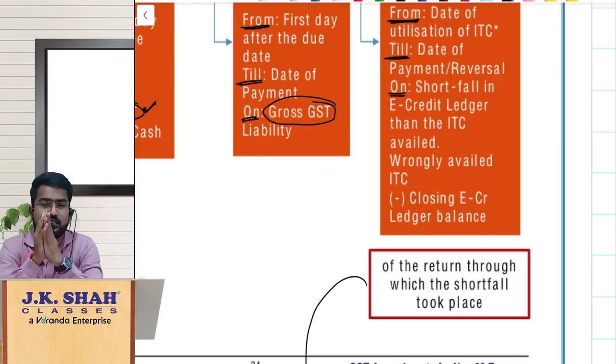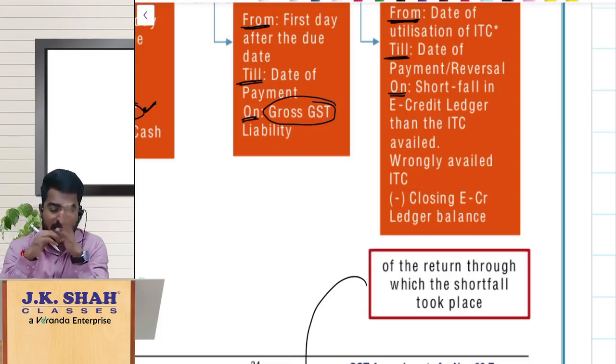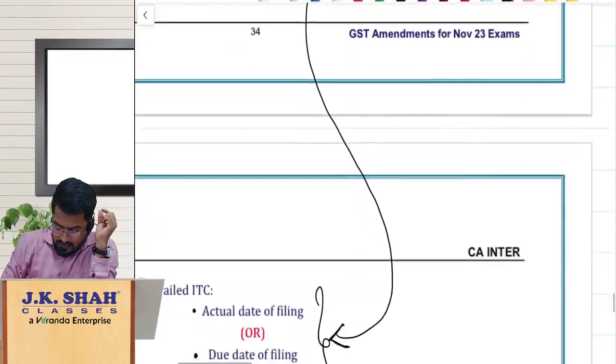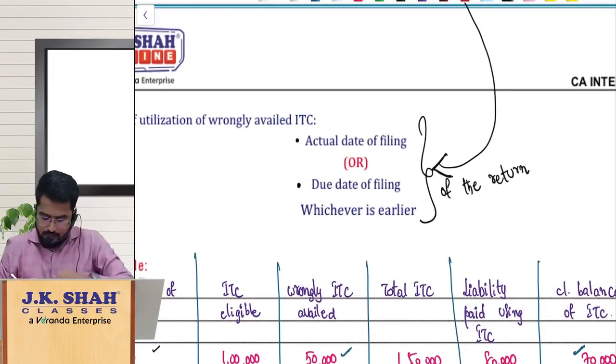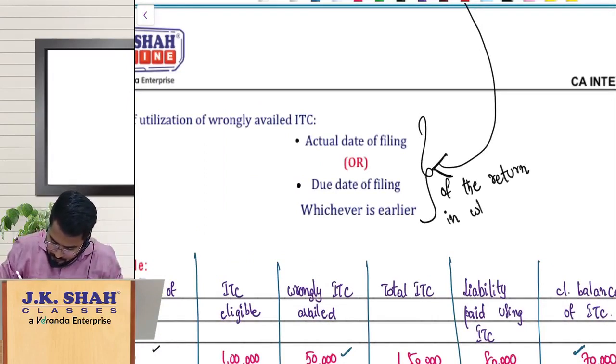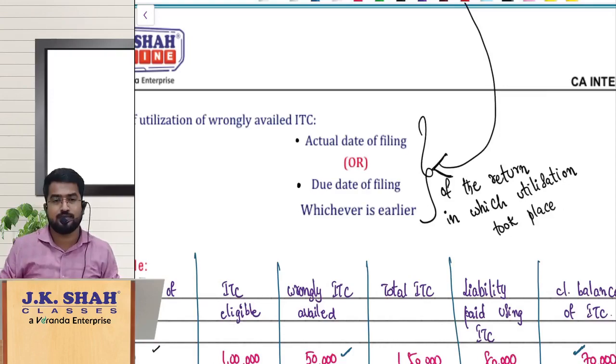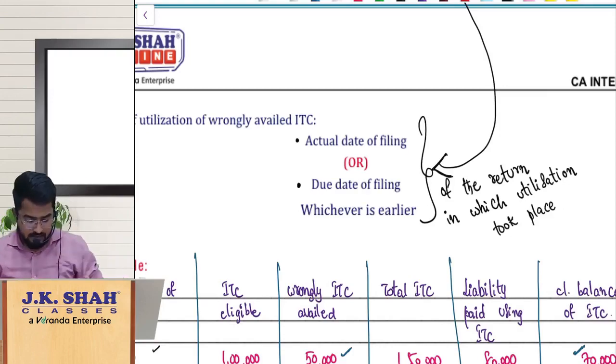I will show you an example. Just listen to the theory. So, wrongly availed ITC utilized means what? The shortfall in the e-credit ledger balance. Now, when it has happened, sir, actual date of filing or due date of filing of the return in which utilization took place. Okay, now see, for example, listen carefully.